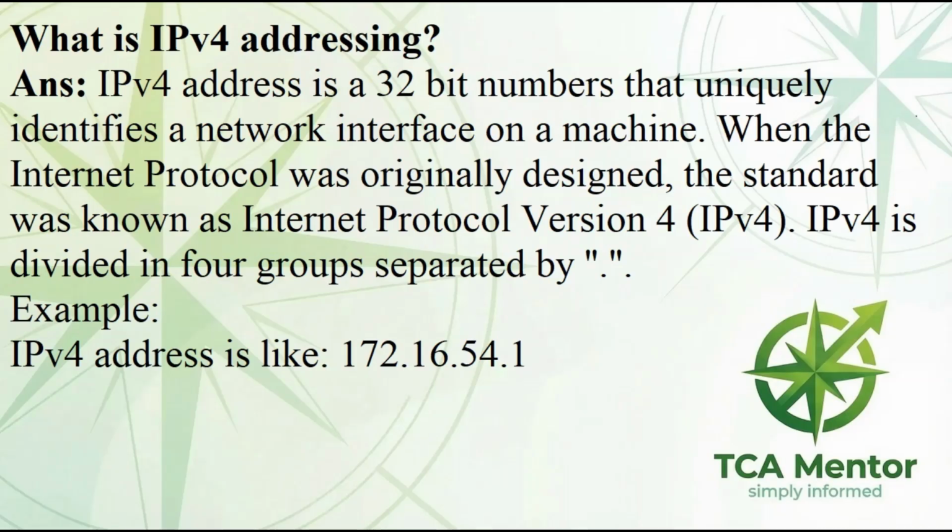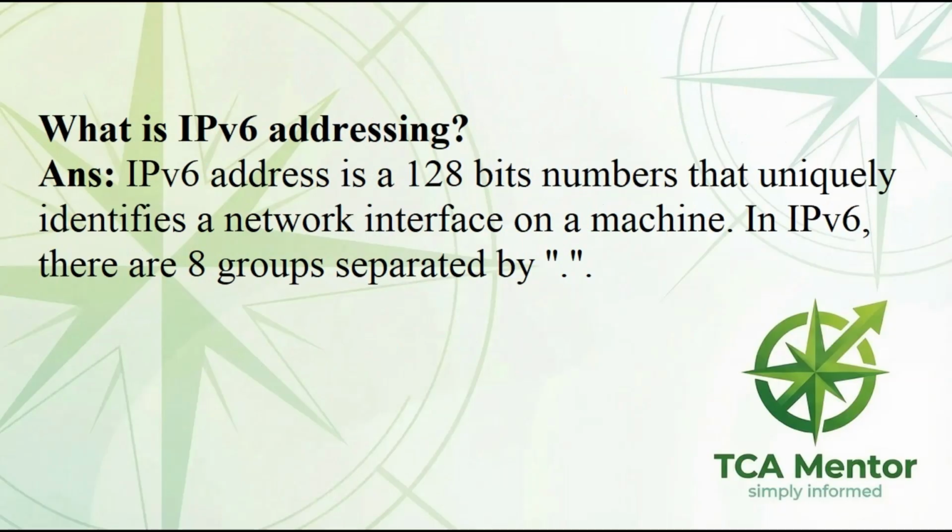What is IPv4 addressing? Answer. IPv4 addresses are 32-bit numbers that uniquely identify a network interface on a machine. When the Internet Protocol was originally designed, the standard was known as Internet Protocol Version 4, IPv4. IPv4 is divided in 4 groups separated by dot. Example. IPv4 addresses like 172.16.54.1.